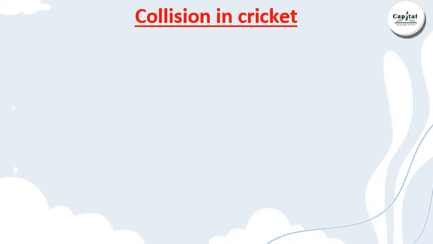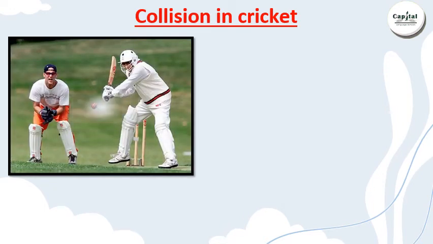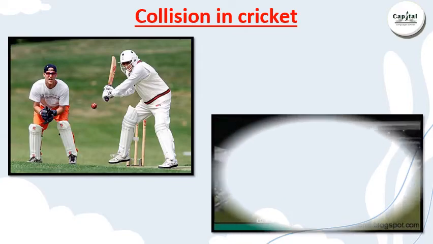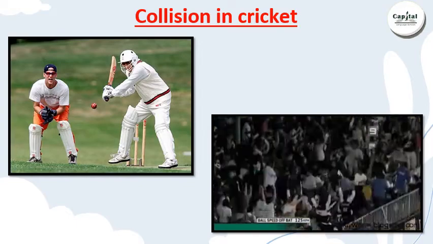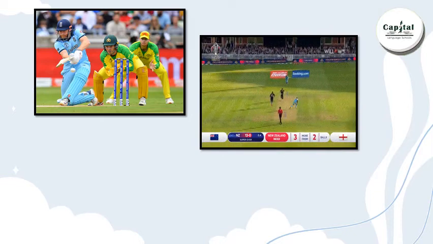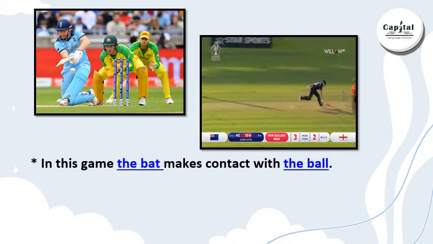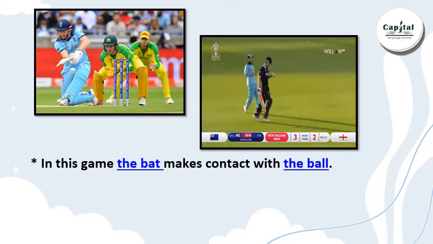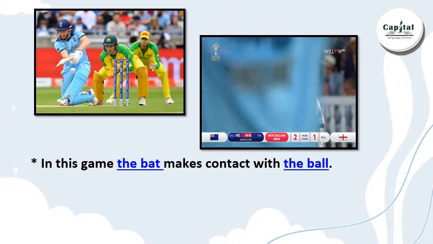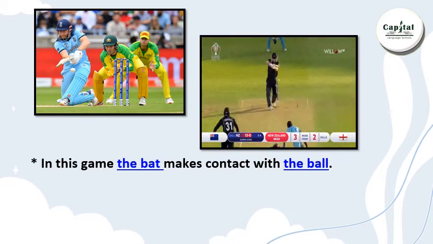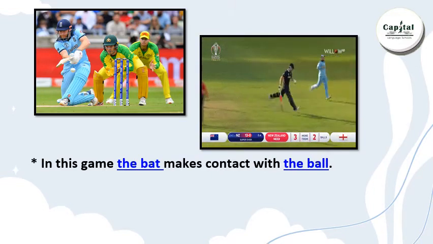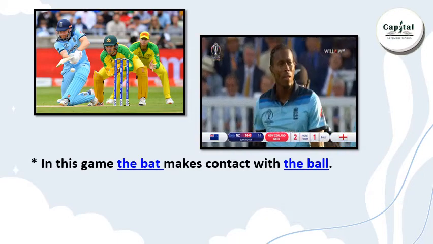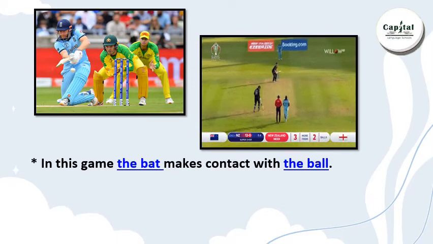And now, collision in the cricket game. Do you know the cricket game? Let's find out what happens in a cricket game. There is contact between the bat and the ball in the cricket game. This player holds the bat in his hand in this game, and there is contact between the bat and the ball.